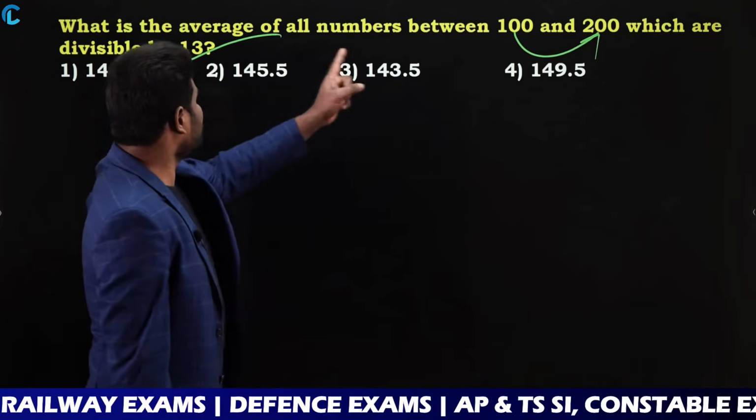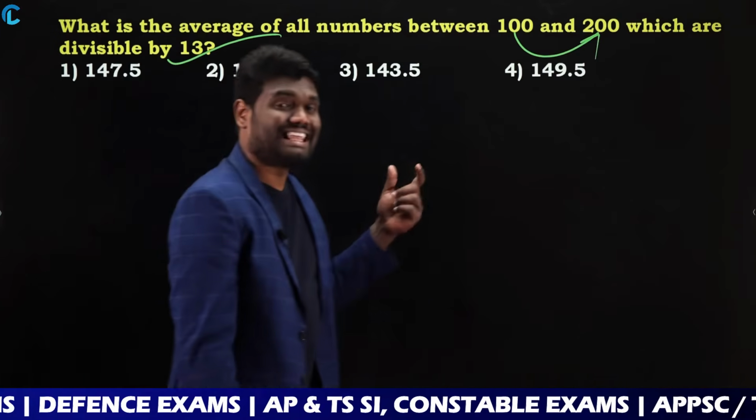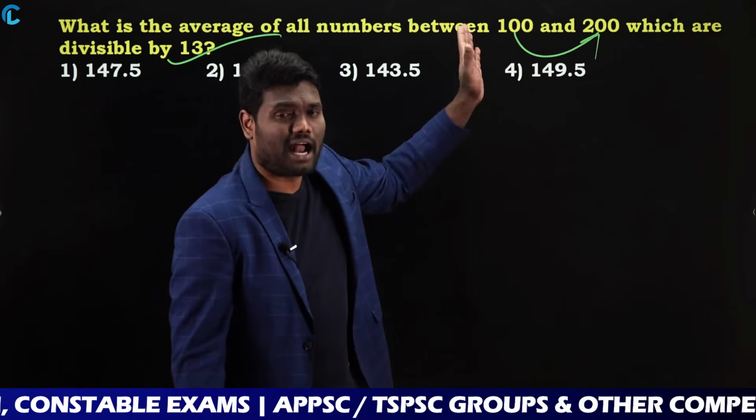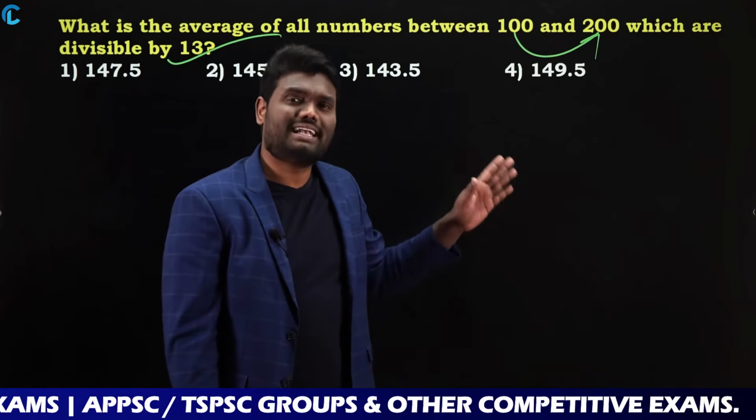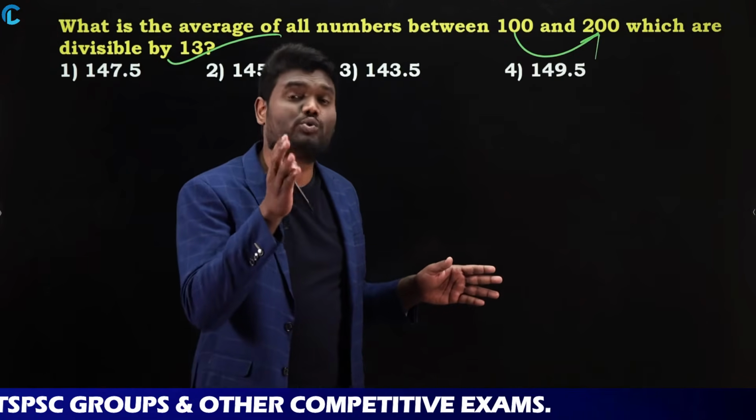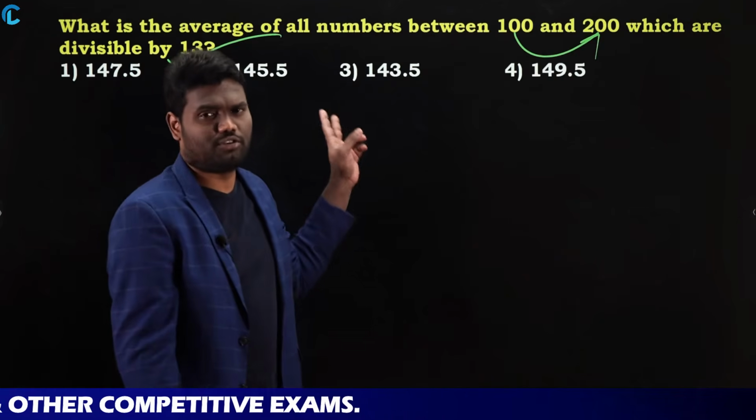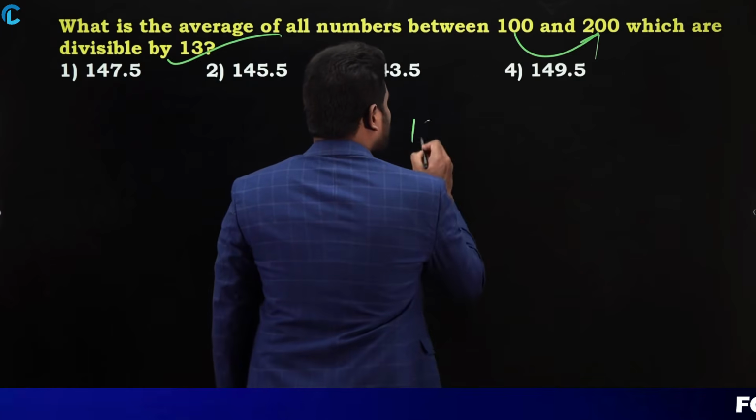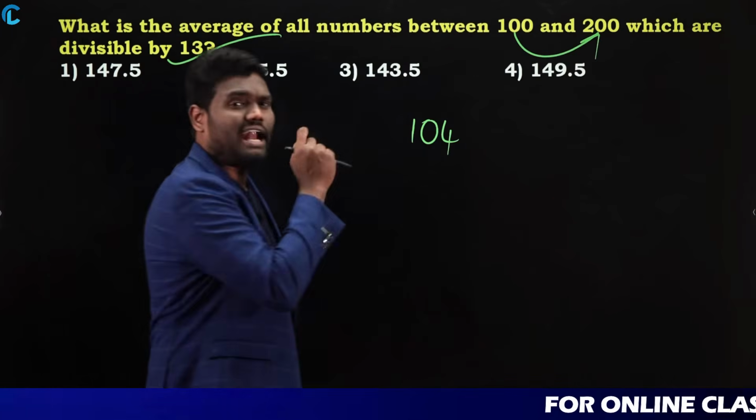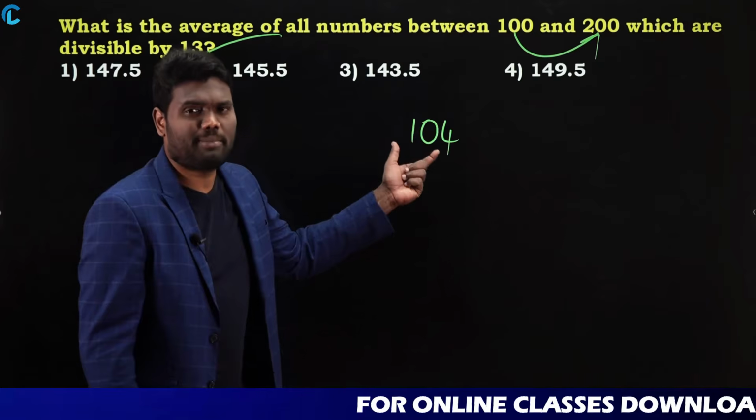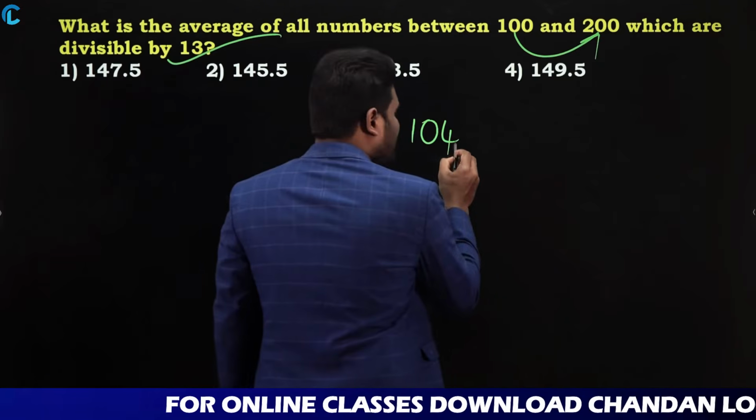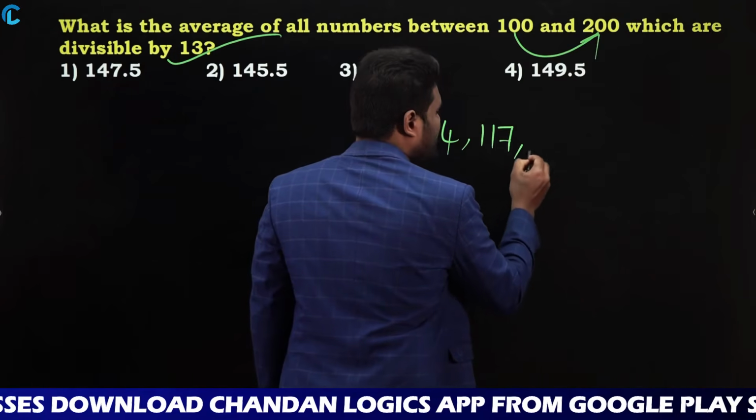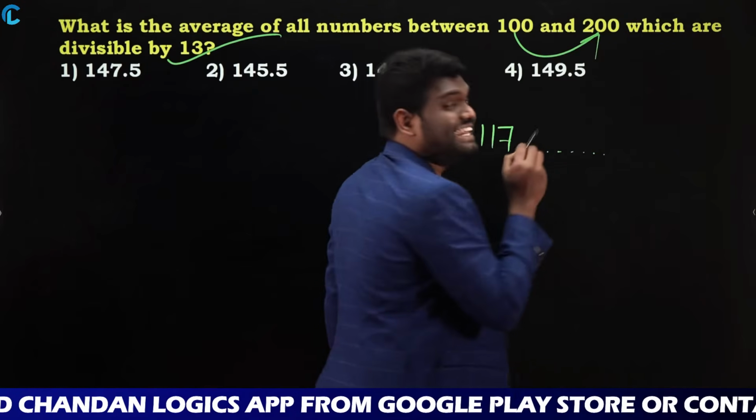Look here, 13 times 10 is nothing but 130. But it is asking from 100 to 200. Now from 130, if I go 26 less, which is 2 times 13, it is nothing but 104. Yes or no? Which means the numbers between 100 and 200, the first number is going to be 104. So 104, and if I add 13, this is going to be 117, right? So on, till 200.